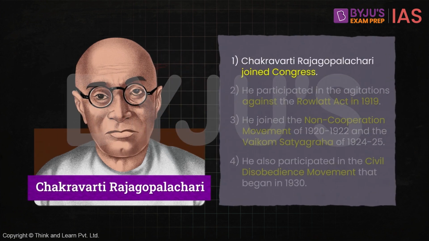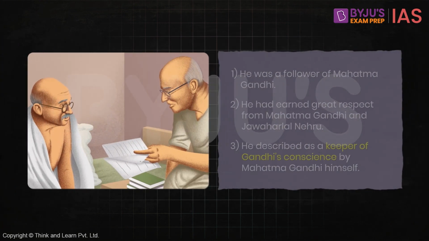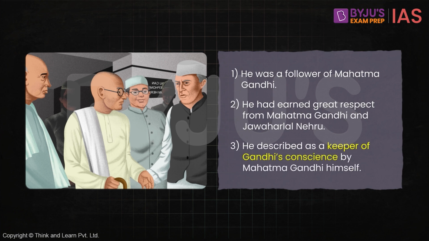He joined Congress and participated in the agitations against the Rowlatt Act in 1919, joined the non-cooperation movement, the Vaikom Satyagraha of 1924-25, and the civil disobedience movement that had begun in 1930. He was a follower of Mahatma Gandhi and had earned great respect from Gandhiji and Jawaharlal Nehru. Rajaji was close to Gandhiji. He was described as a keeper of Gandhiji's conscience by Mahatma Gandhi himself.